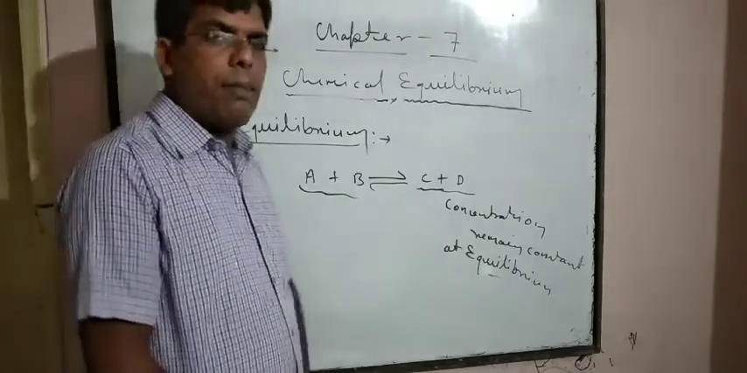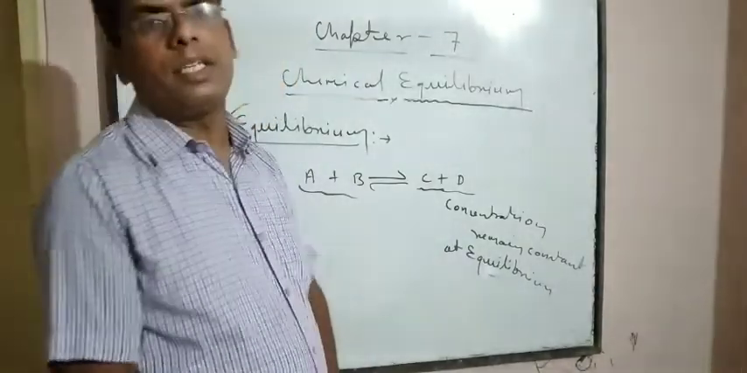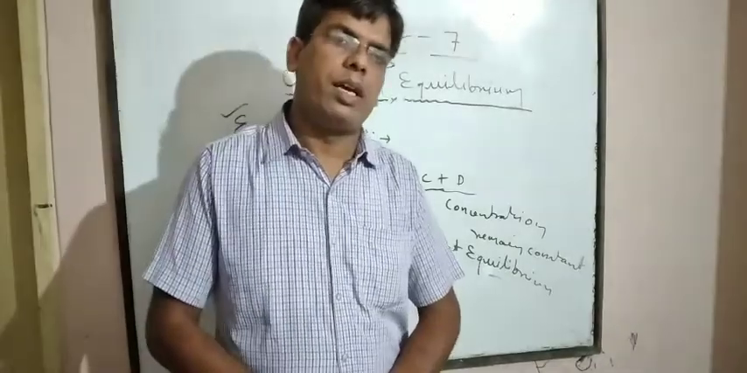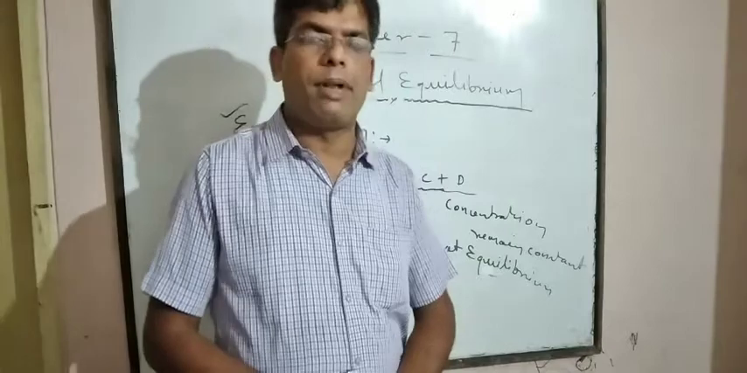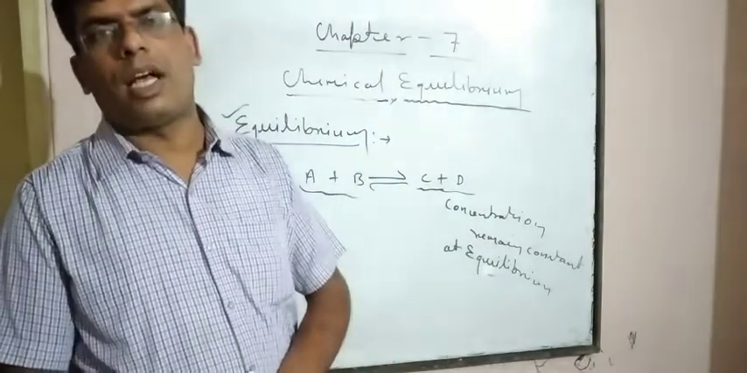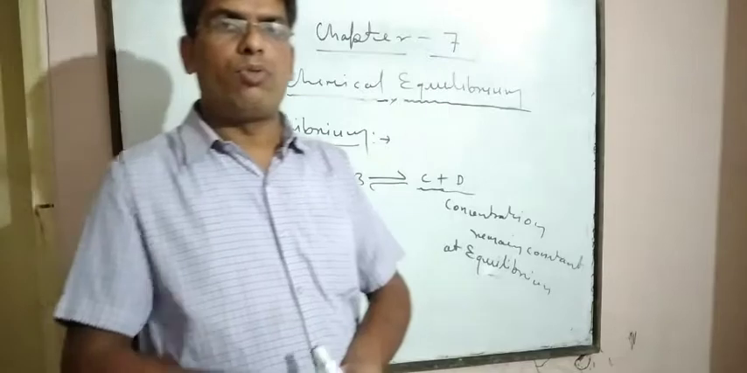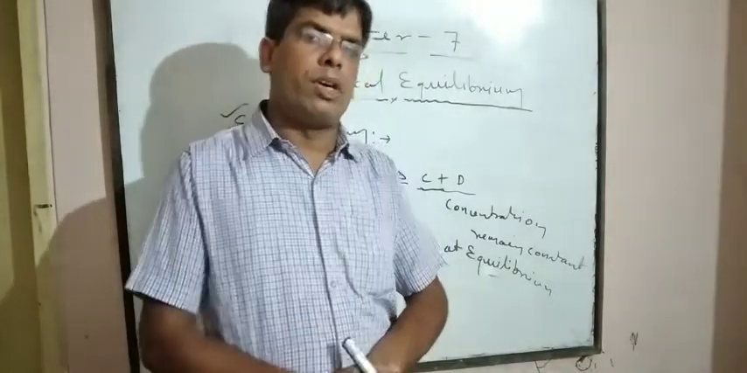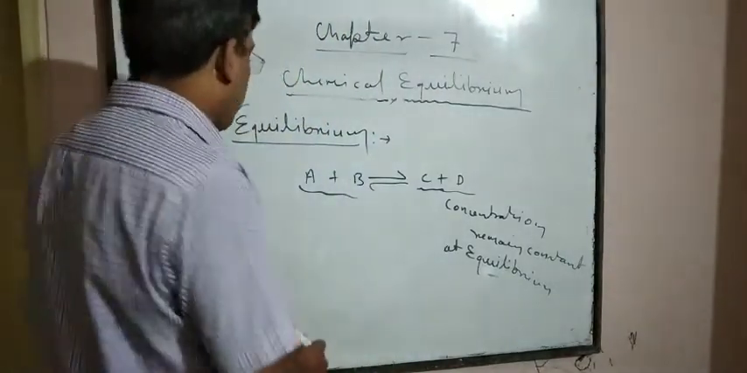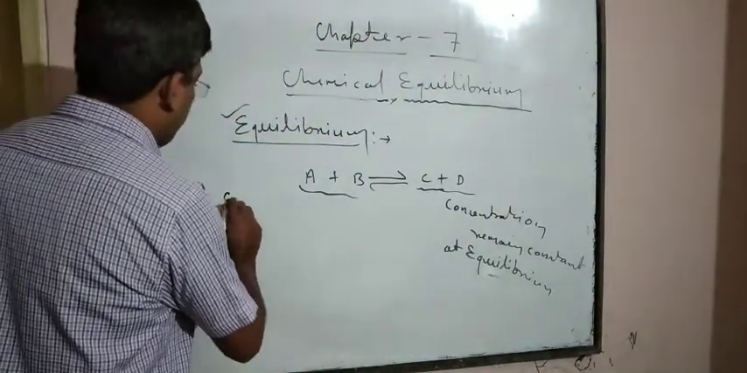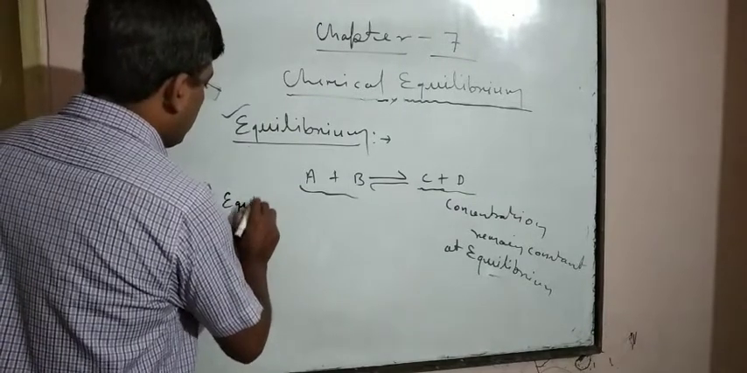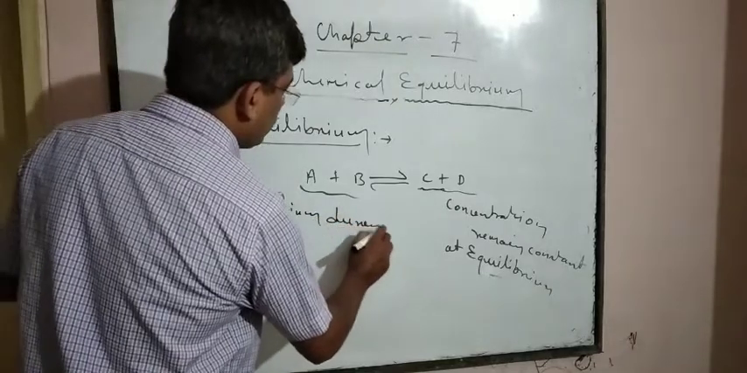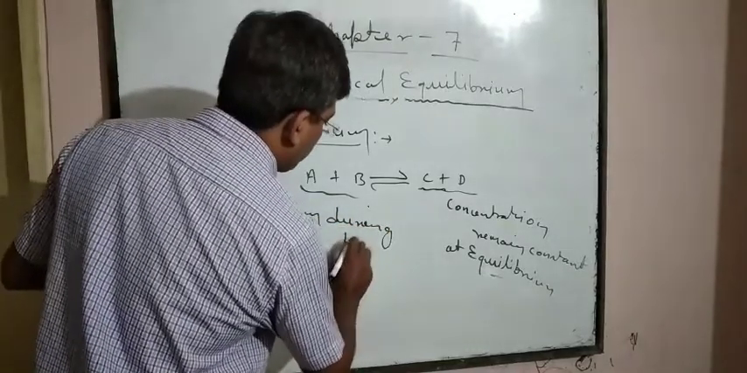Equilibrium is applied in physical changes as well as in chemical changes. In physical changes, for example, if ice is taken, then ice starts to melt and convert to liquid, and further the liquid freezes to form solid. So this is equilibrium during physical changes.